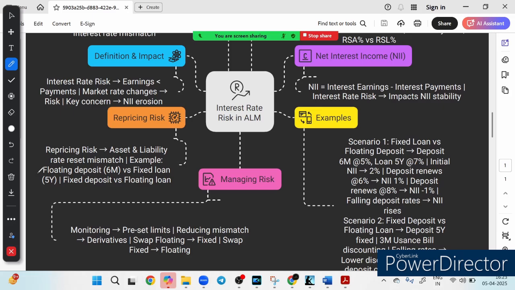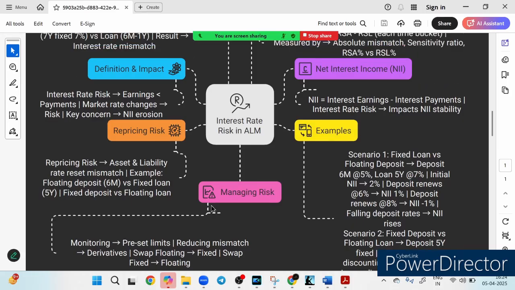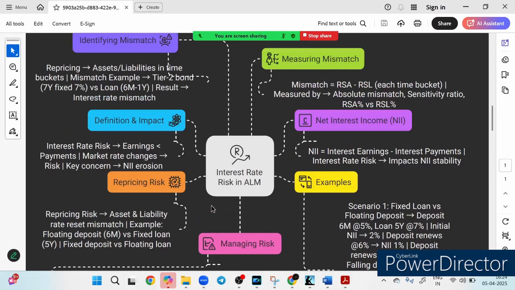So repricing risk arises because the timing of the assets' and liabilities' maturity varies.